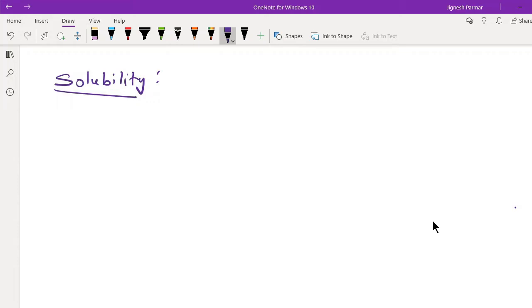So the extent to which a substance dissolves in a specified amount of solvent is expressed in the term of solubility. Okay, so what exactly is solubility?